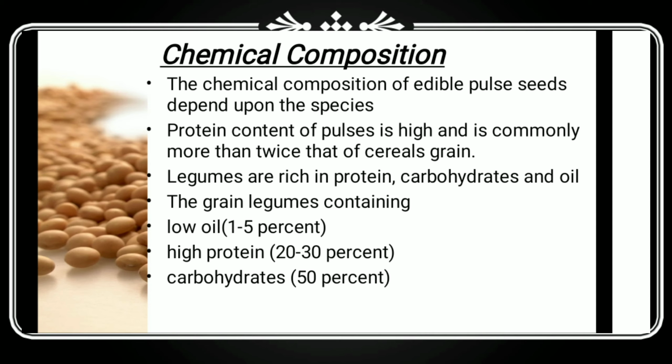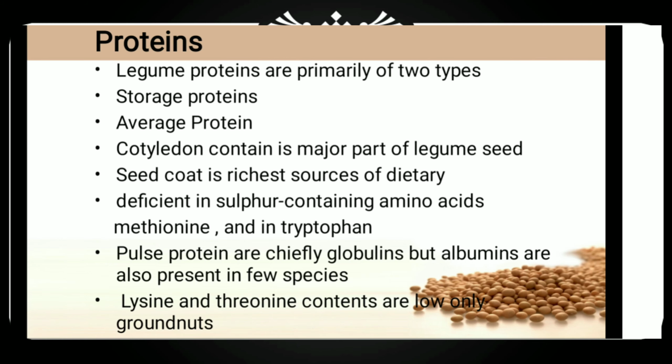Grain legumes contain near about 20 to 40% oil content and 20 to 30% protein content. When we compare to pulses, they contain low oil content, 1 to 5%, protein 20 to 30% and carbohydrate around 50%, similar to legumes.